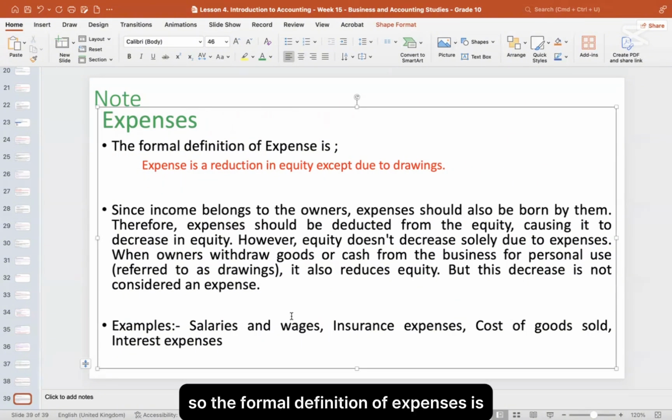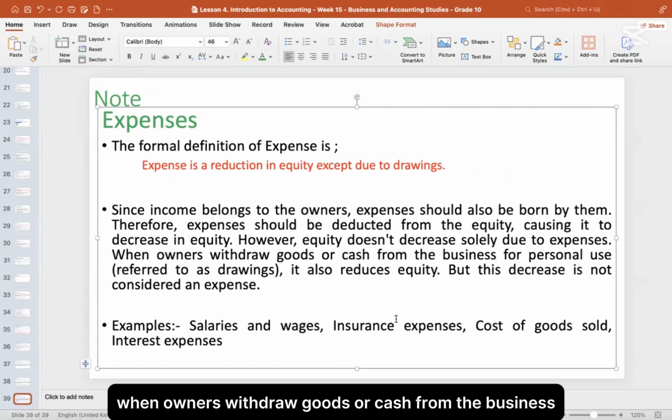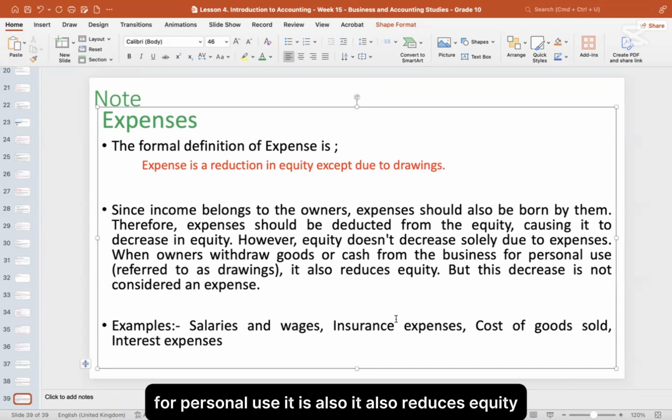So the formal definition of expenses is a reduction in equity except due to the drawings. Since income belongs to the owners, expenses should be borne by them. Therefore, expenses should be deducted from equity, causing a decrease in equity. However, equity doesn't decrease solely due to the expenses. When owners withdraw goods or cash from the business for personal use, it also reduces equity. But this decrease is not considered an expense.